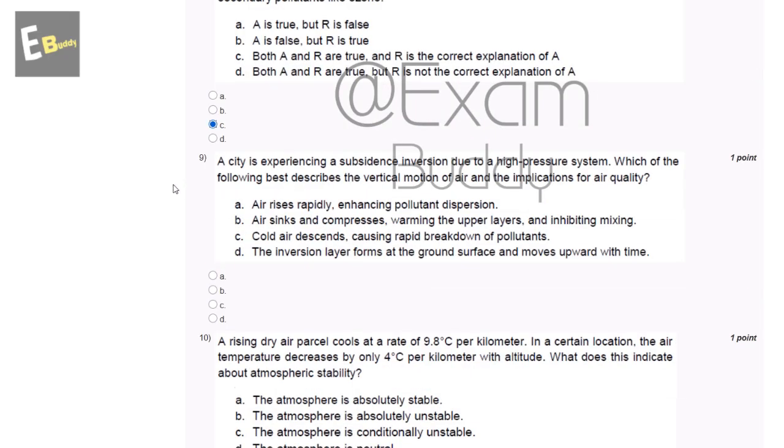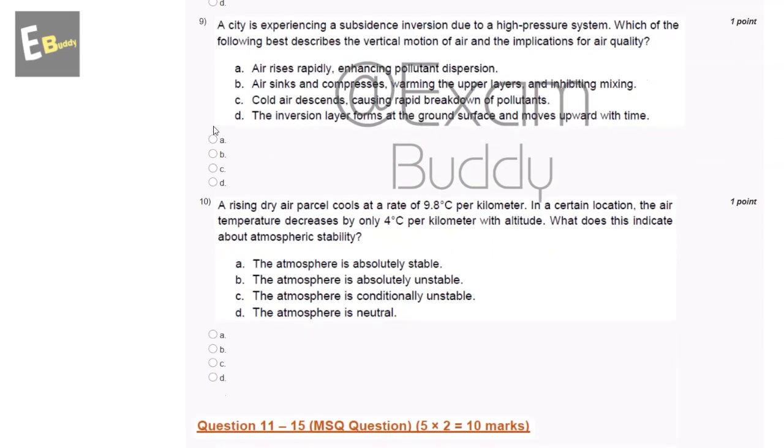Now the ninth question is, a city is experiencing a subsidence inversion due to a high pressure system. Which of the following best describes the vertical motion of air and the implication for air quality? So these are the options, and the answer to the ninth question is B, air sinks and compresses, warming the upper layers and inhibiting mixing.